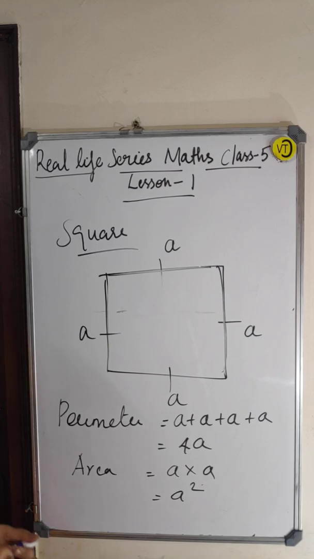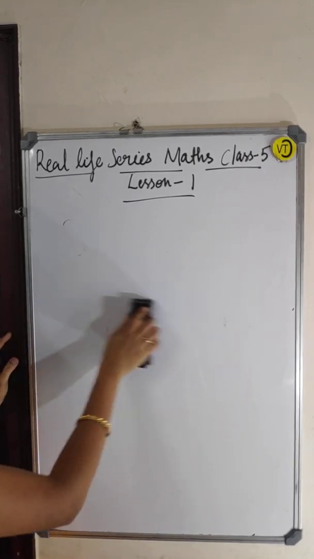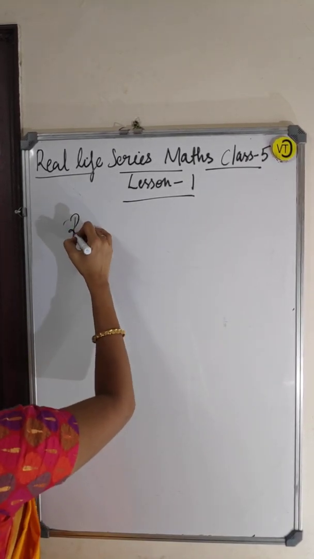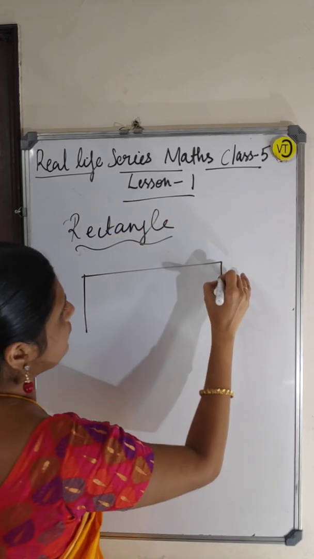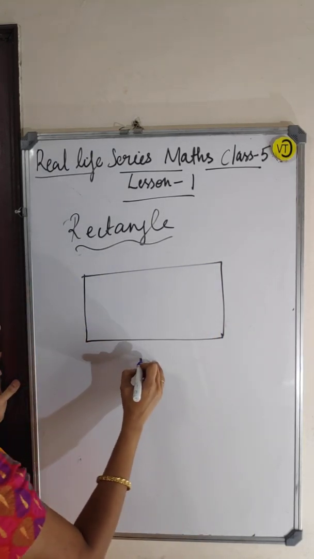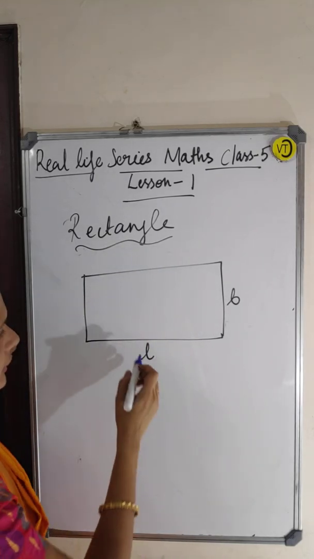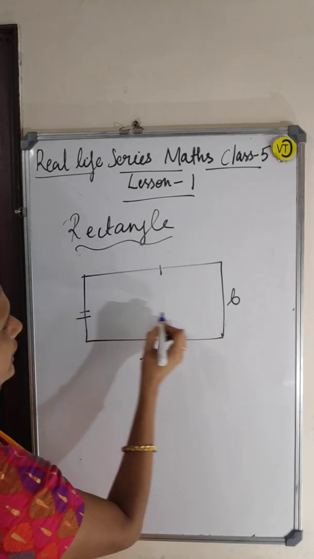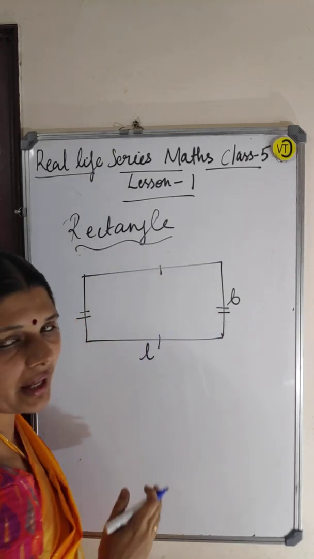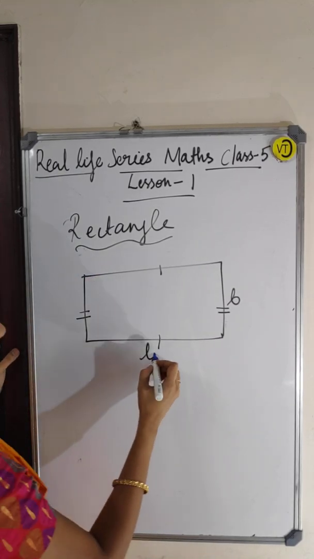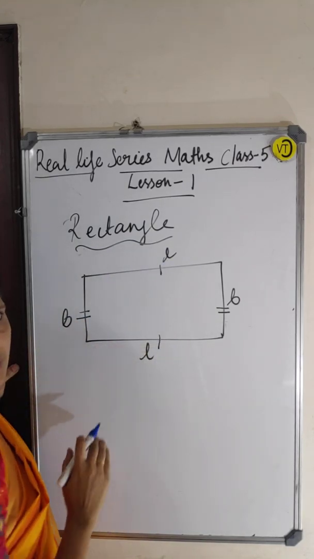Okay. Then the last thing is rectangle. So, rectangle means here, this is a length and breadth. What does rectangle mean? Opposite sides are equal. This side and this side are equal, and this side and this side are equal. And this side is parallel, and this side is parallel. So rectangle means this is length, this is breadth. Again, this also length, this also breadth. I told you opposite sides are equal.